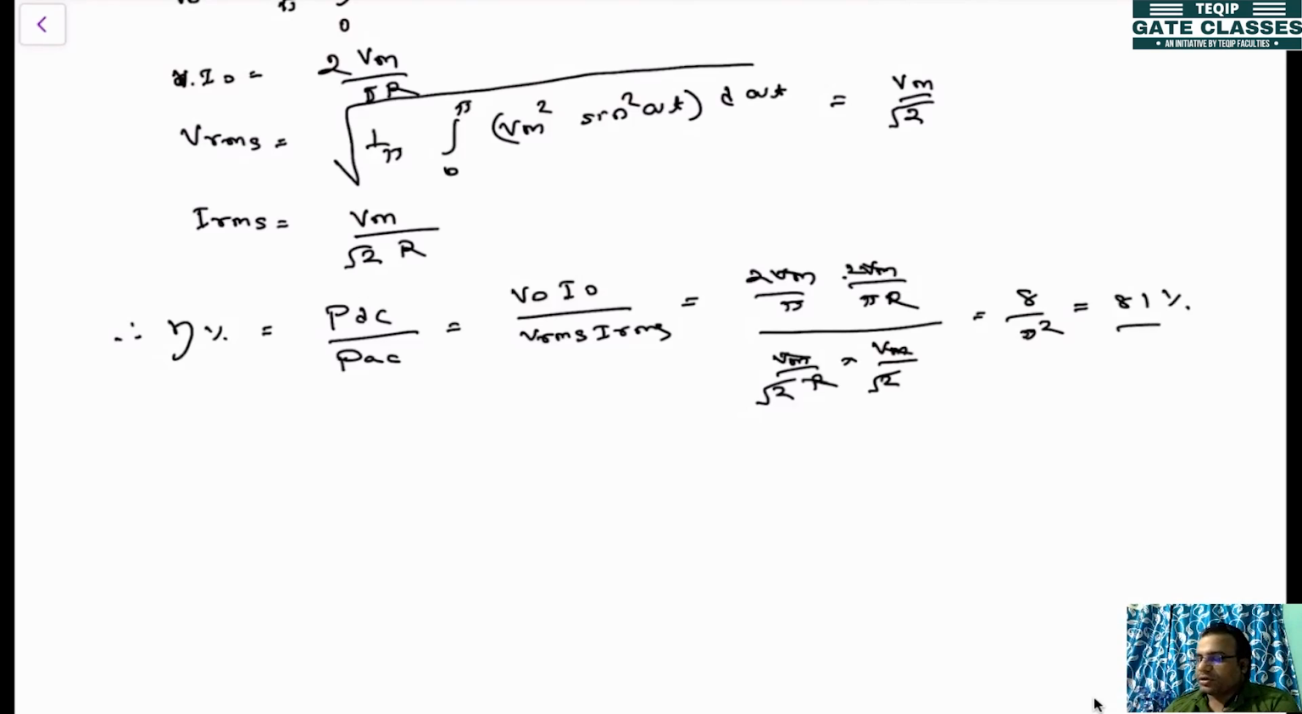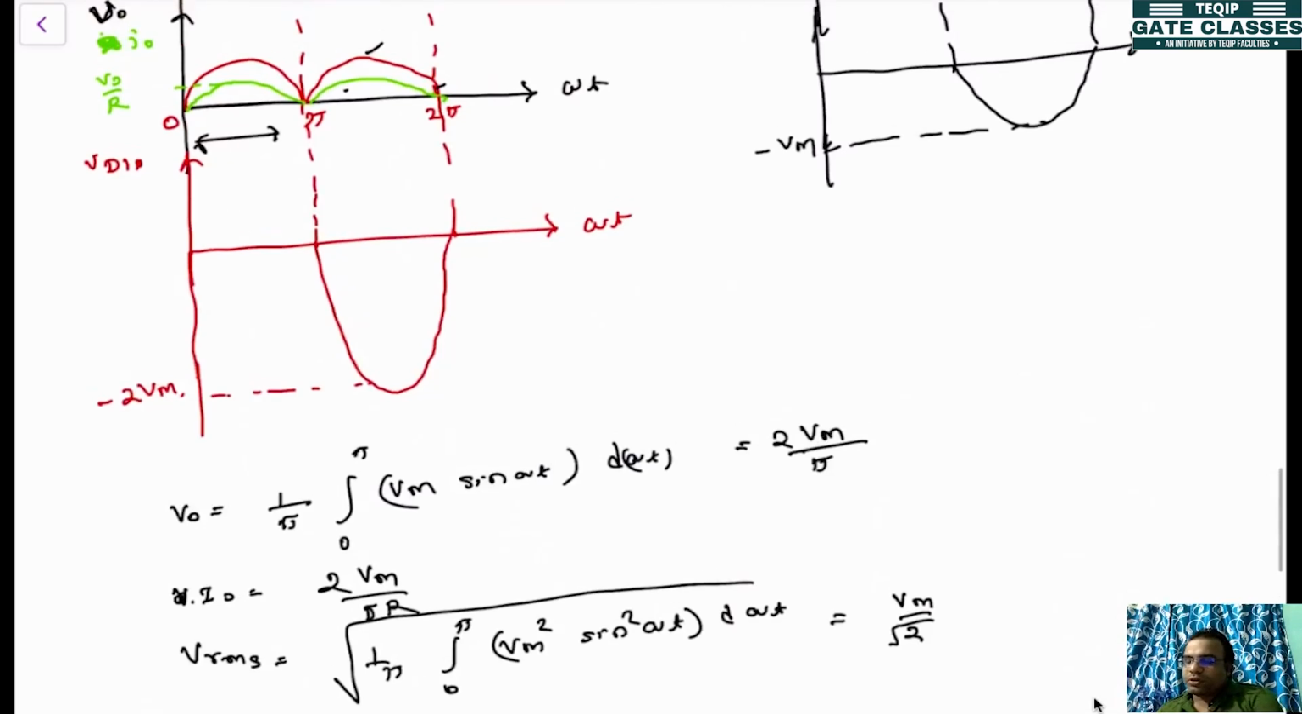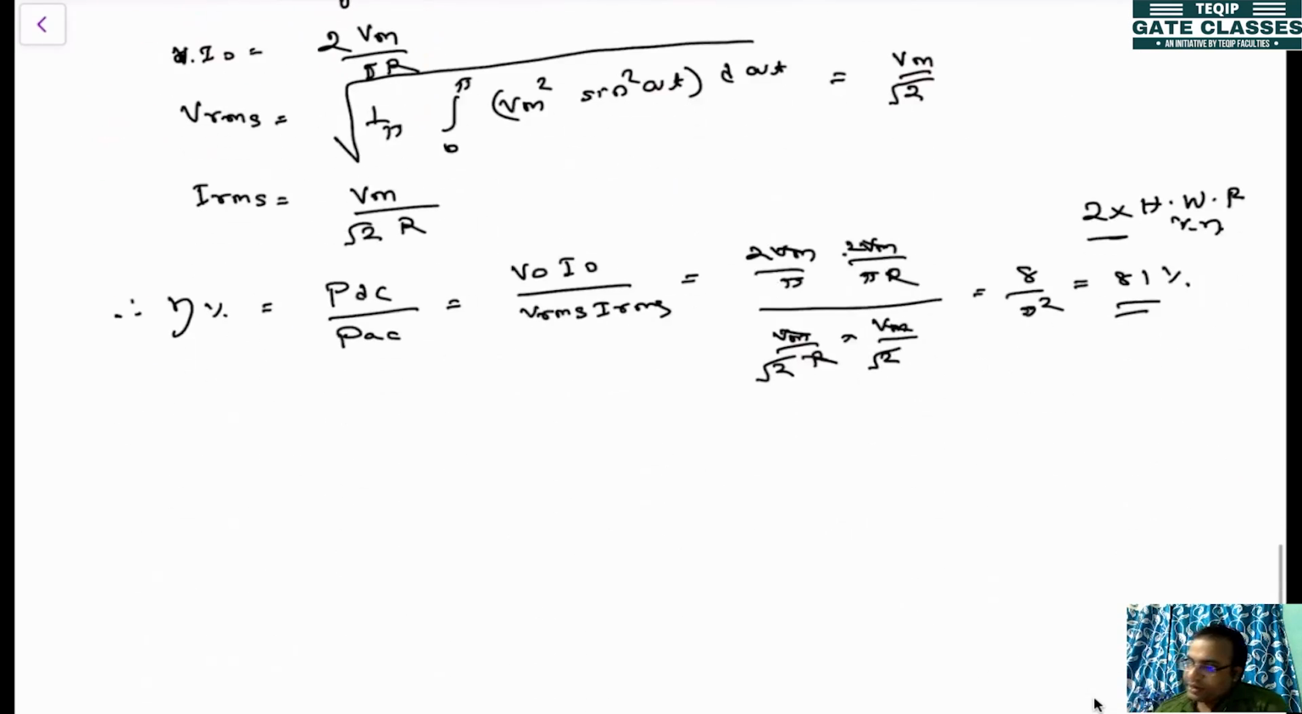If you see this one, this is double, twice the half wave rectifier efficiency. As here you are getting a voltage in both the cycles, that's why we are getting efficiency more than twice that of the half wave rectifier.